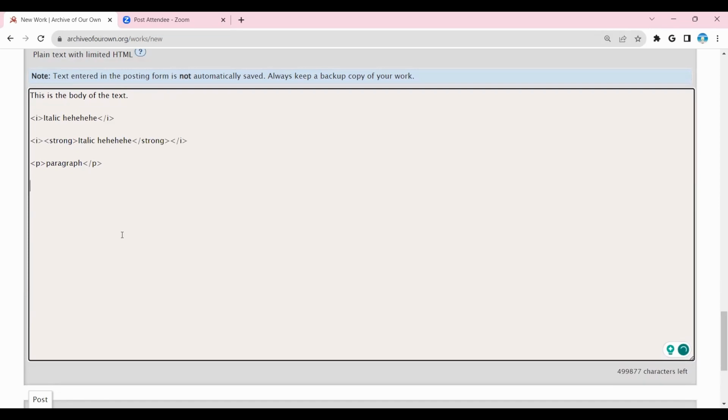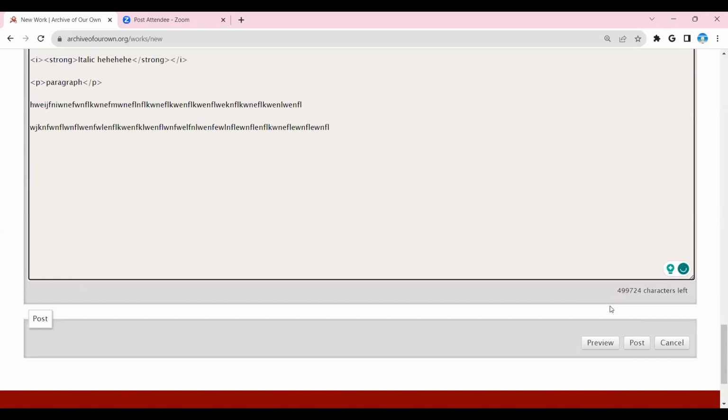And then there's a bunch of other things, such as adding images, which I can link a video for since someone else had made a very useful video on that. And then let's just do some squiggles. I'm not going to write an actual fic on this. I'm sorry. It's just too much work.